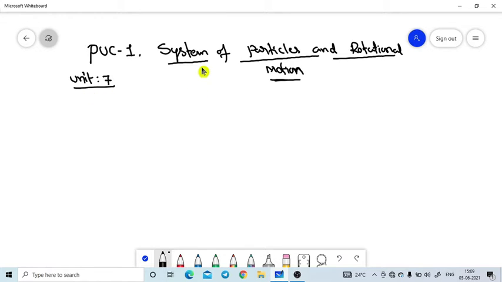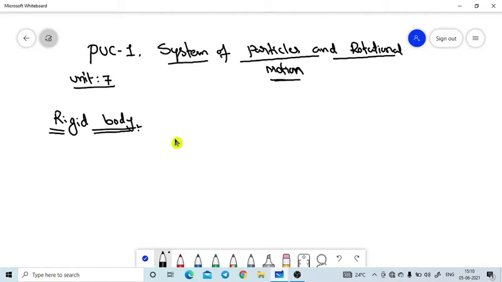Before going to use this, we need to know some of the main definitions in physics. The first definition is: what is meant by a rigid body? We come across rigid bodies in physics, and we will deal with rigid bodies only. Especially in the properties of material, we will discuss different types of bodies, but other than that specific topic, we will discuss only rigid bodies.